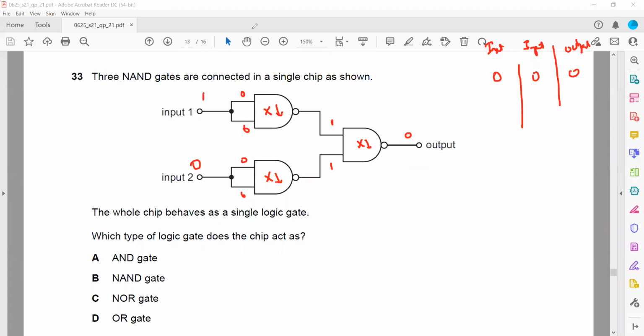This is 1, 1. 1 multiplied by 1 is 1, passes through inverter, makes 0. 0 multiplied by 0 is 0, passes through inverter, makes it 1. So this is a truth table for OR gate. So which one? D is the right answer. So basically this combination will act like an OR gate.